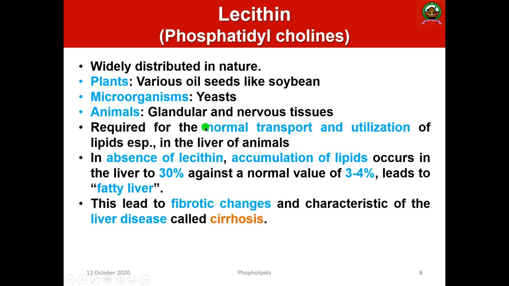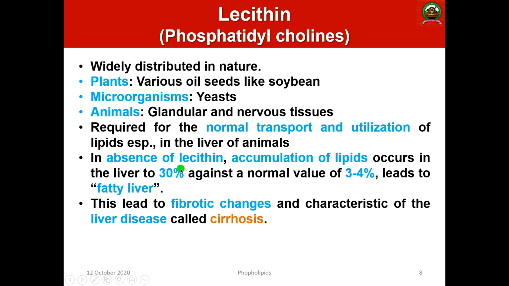And these are required. What is the function? This is required for the normal transport and utilization of lipids, especially in the liver of animals. In the absence of lecithin, there will be an accumulation of lipids in the liver.